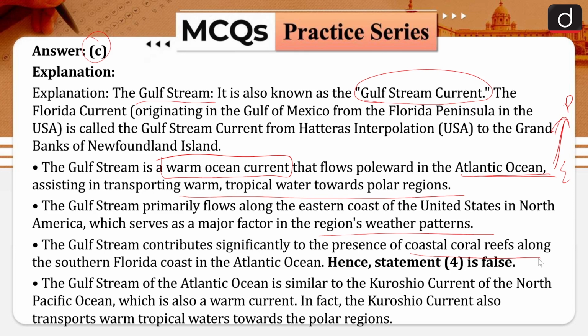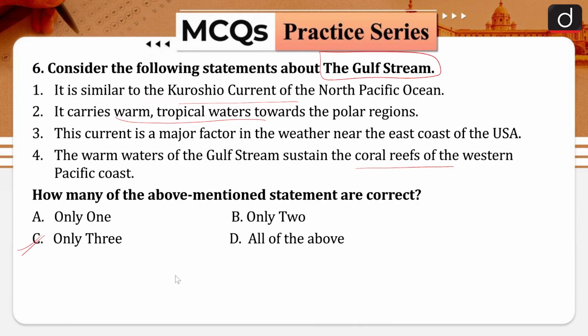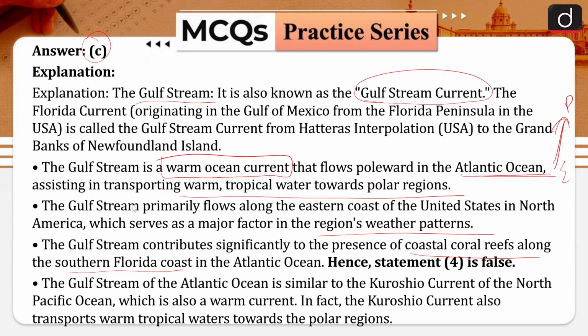So, it is not first of all about the Pacific coast, it is the Atlantic coast, and it is not about the southern Pacific.